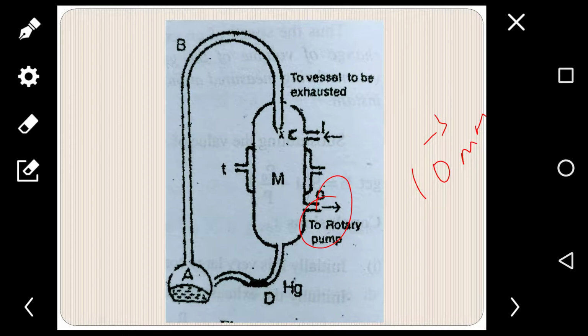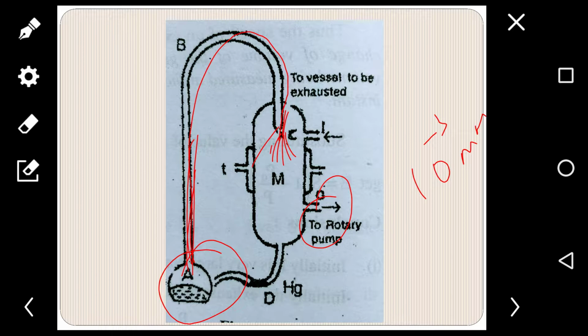Then we heat the mercury. The mercury in A is heated gradually until it vaporizes, and this mercury vapor rises up along the tube AB and comes out of the nozzle C in the form of a fine spray.